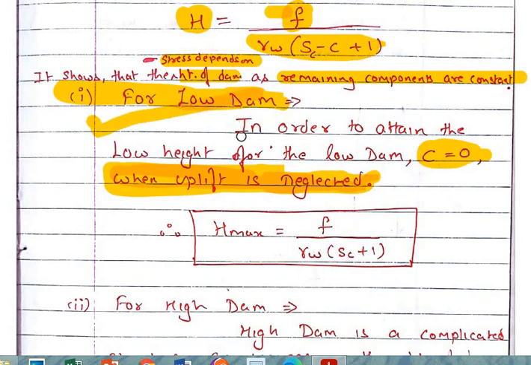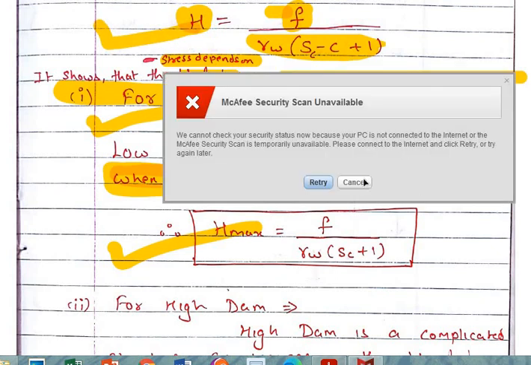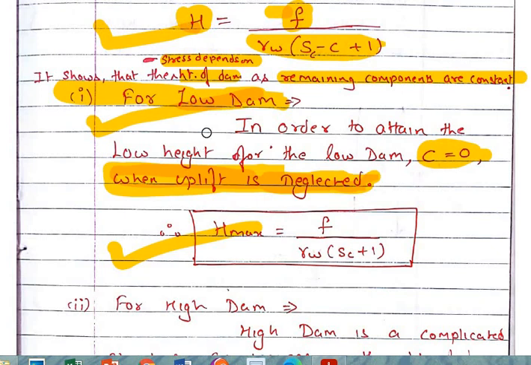For a low dam, you need to determine how much the height should be. We are reframing this equation for high dam and low dam. For a low dam, as you know, the height will be very less, so the amount of water stored behind will be very less, because of which the uplift pressure will be very less, so the uplift pressure constant becomes zero. Now the formula becomes this, which simply eliminates the component at the denominator, that is C. The rest of the things are just as they are.